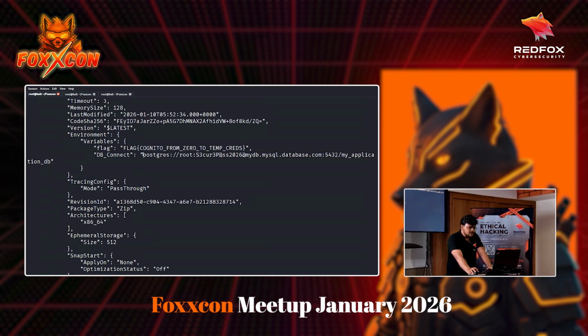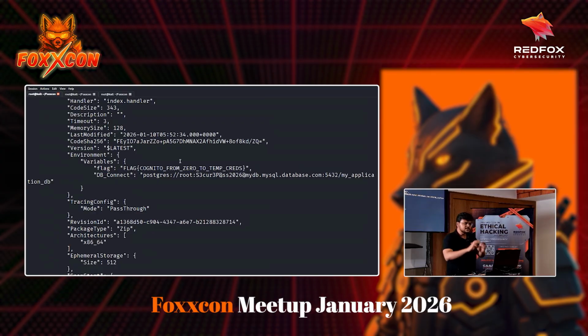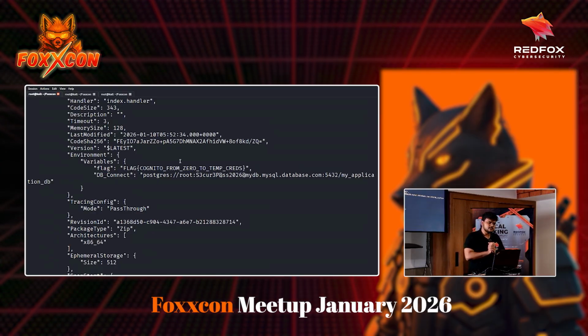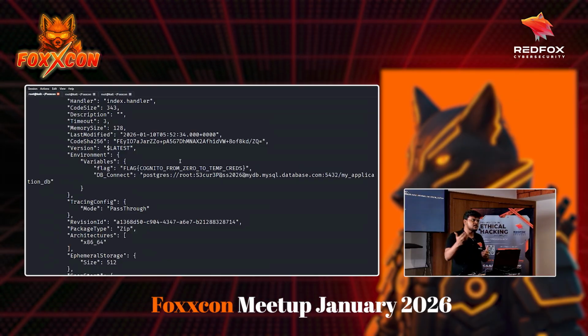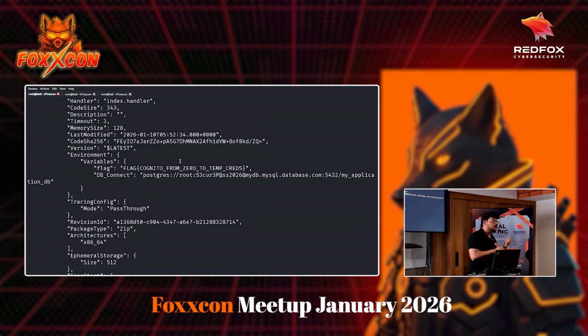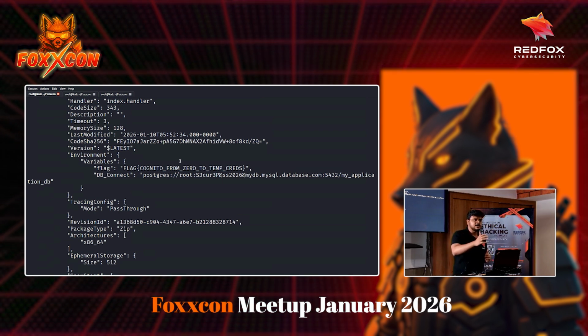If you see some password to the database, again, Lambda is function as a service. Basically you don't have to worry about the infrastructure or the environment of the code. What Lambda allows you is to just write your code and it will run.